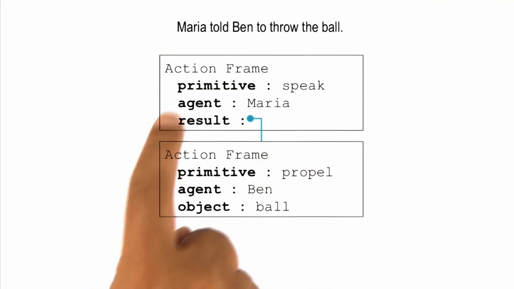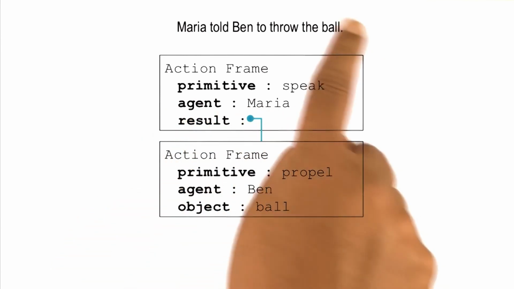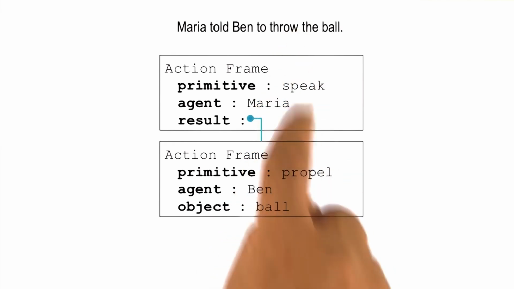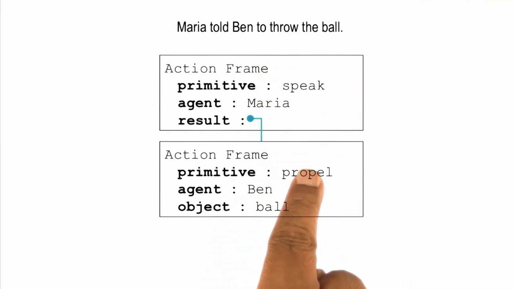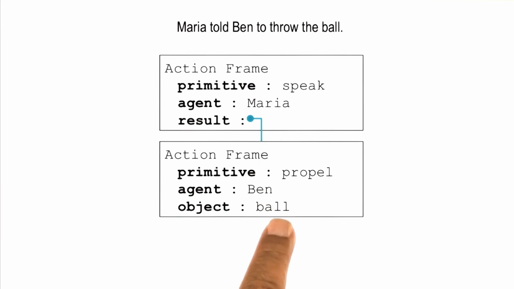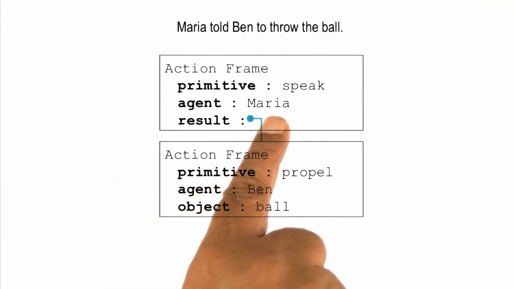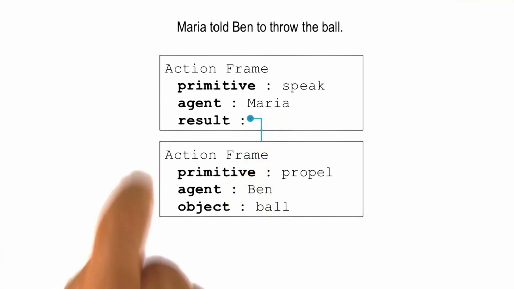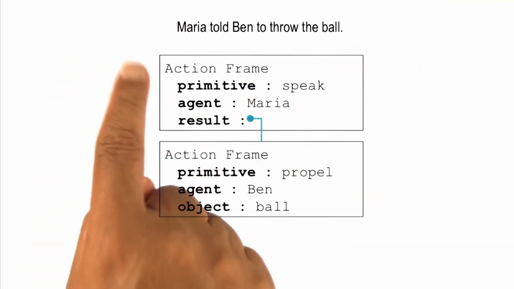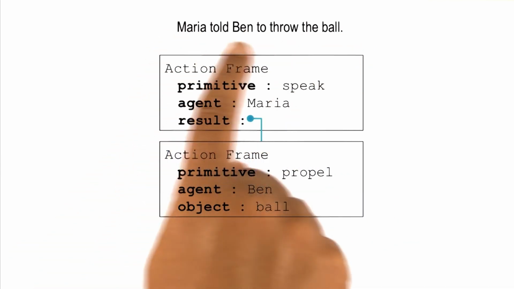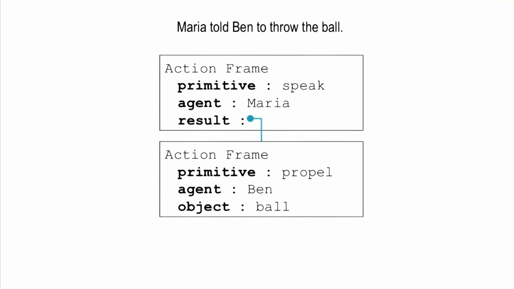So the agent is Maria, and the result is, now we go to the second one. Here the primitive action is propel because we have a throw here, and the propulsion is being done by Ben, and the object is ball. Now we relate these two. The second frame is a result of the first frame's action. So if we go back to the previous sentence, Ashok enjoyed eating a frog, we can see how we can represent both verbs there in terms of action frames.